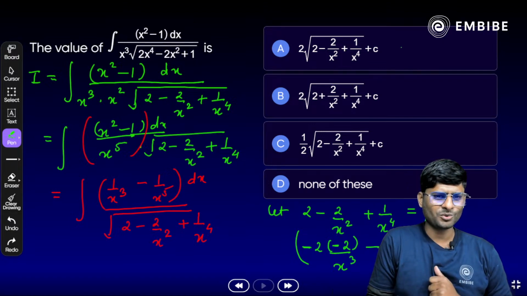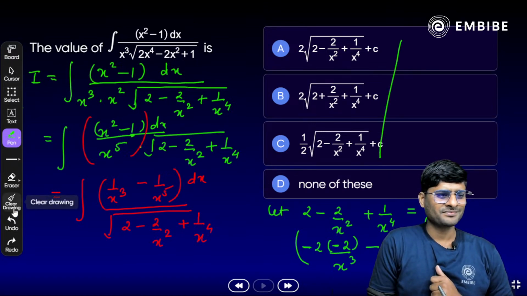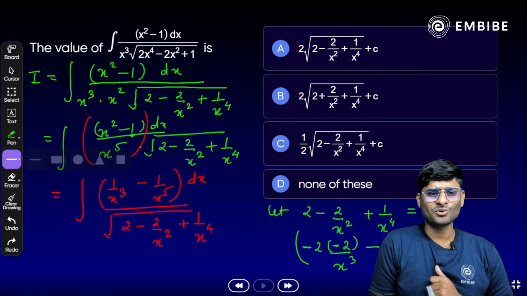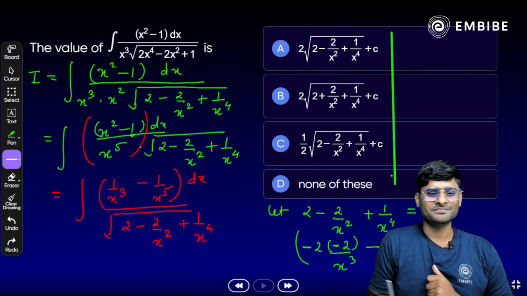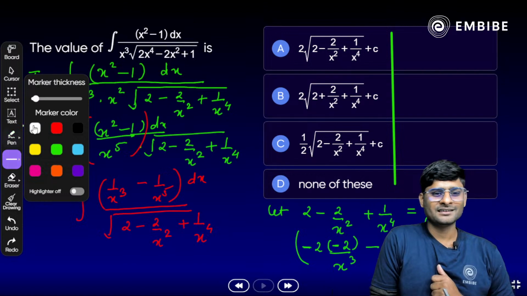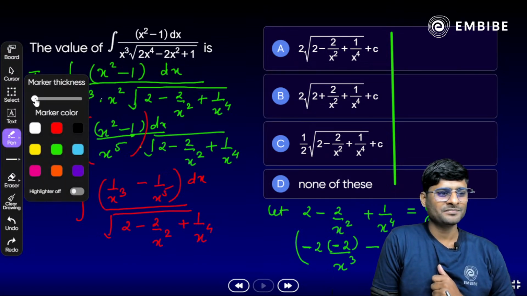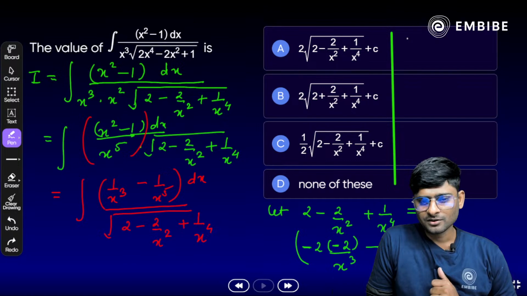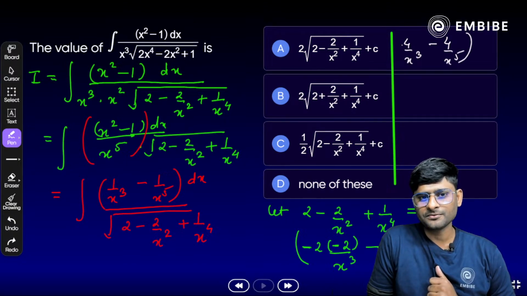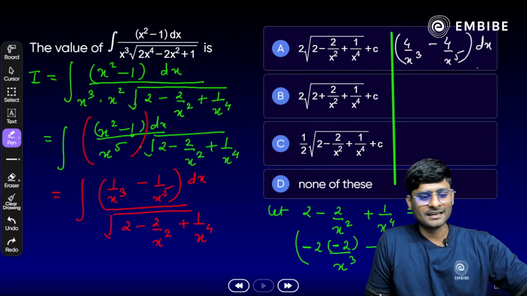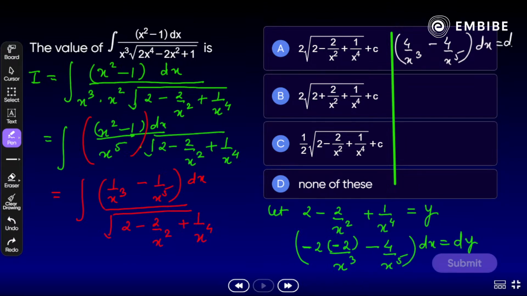Okay, again you have to simplify this a little more. Correct? Exactly, we have to simplify a little. You will get the value here. All right. Okay, focus on the board here. So easy. We get what? 4 by x cube minus 4 by x raised to power 5 dx is equal to what? dy, or we can say 1 by x cube minus 1 by x raised to power 5 dx is equal to dy by 4 here.